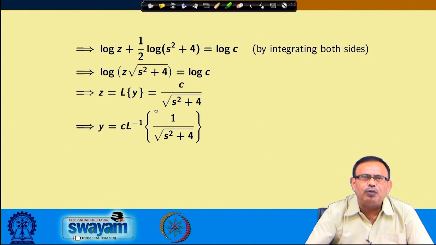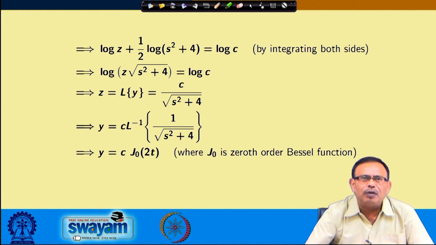So, from here y will be c into Laplace inverse of 1 by root over s square plus 4, and J0(t) is the function whose Laplace transform is 1 by root over s square plus 4, and J0 is the zeroth order Bessel function. So, y equals c into J0(t).